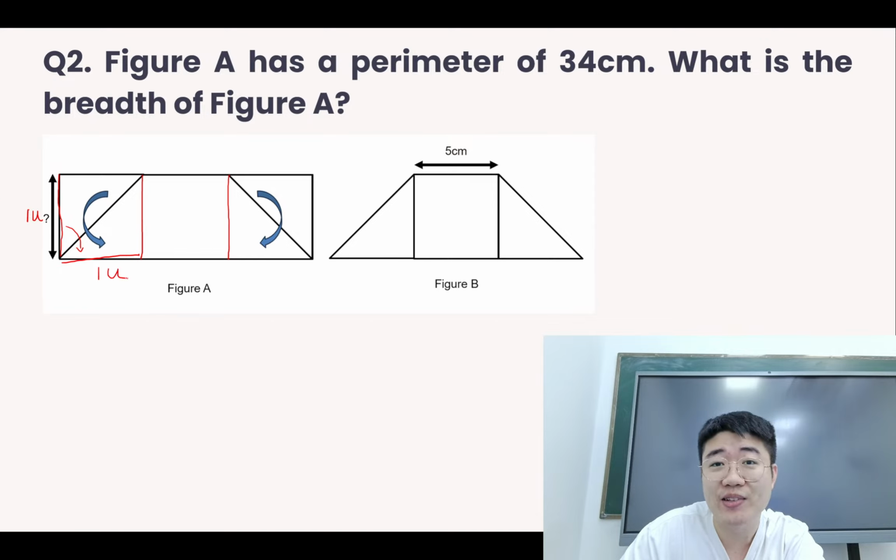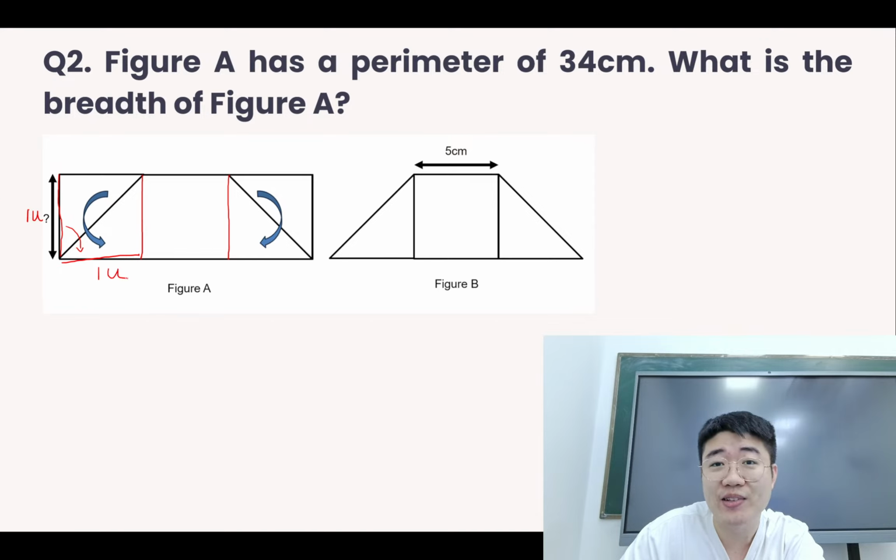They're asking for the breadth of figure A, so let's check. Now we already know the length and the breadth of the big rectangle. Let's write it down. The length of the big rectangle, figure A, is 1u plus 5 plus 1u, which is 2u plus 5. And the breadth of the rectangle is just 1 unit.